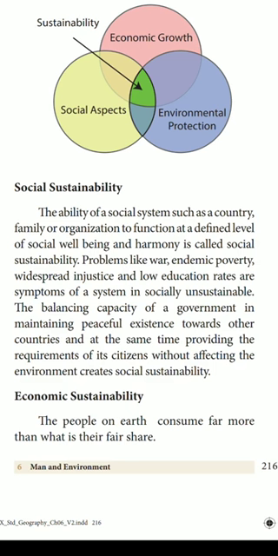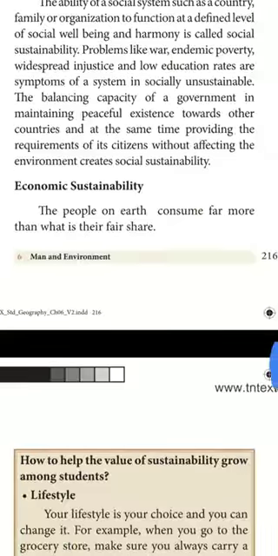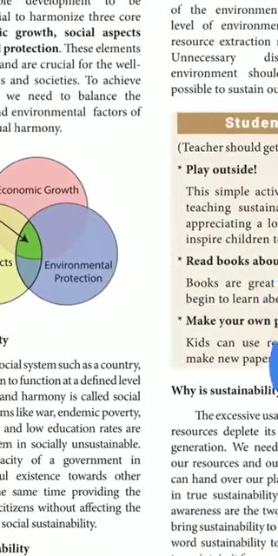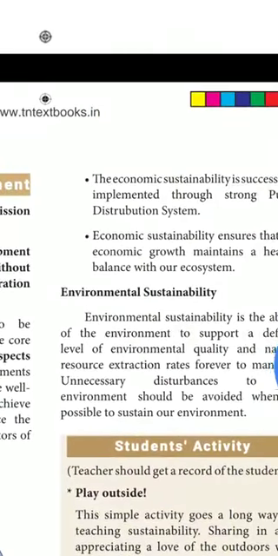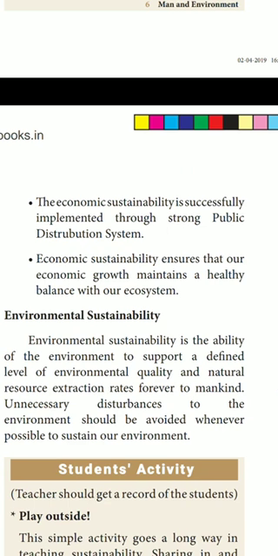Next one is economic sustainability. What do you know about this economic sustainability? So the people on earth consume far more than their fair share. So what they need, they will get more, isn't it? So economic sustainability is successfully implemented through a strong public distribution system. What do you know about this public distribution system? That is a fair price shop or the ration shop, isn't it?